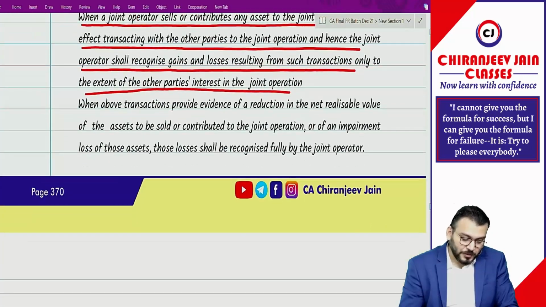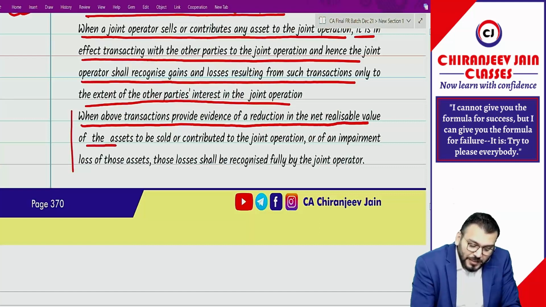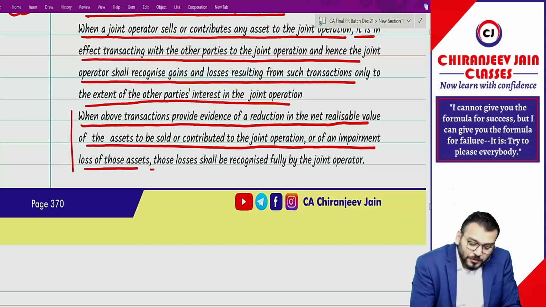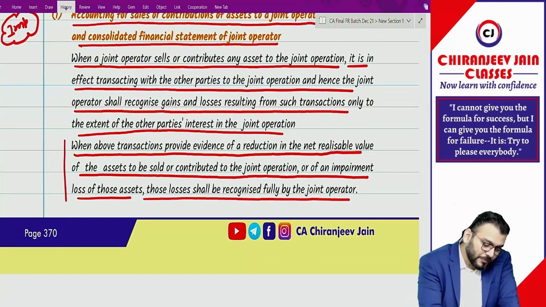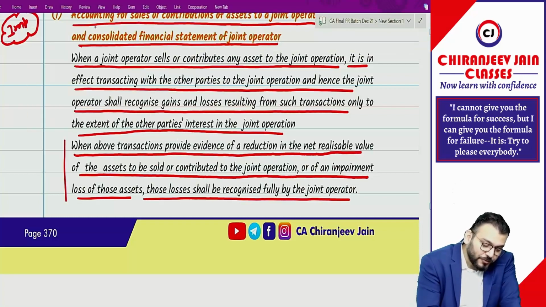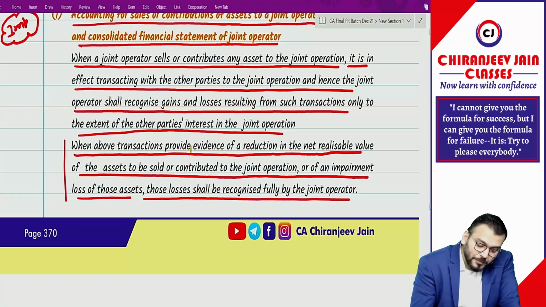Very good. Now one para has been given: when the above transaction provides evidence of a reduction in NRV, net realizable value, of the asset to be sold or contributed to the joint operation, or of an impairment loss of those assets, those losses shall be recognized fully by the joint operator. Have you understood this point? Whenever there is evidence of reduction in NRV, which they have used for inventory, means the asset transferred is an inventory.